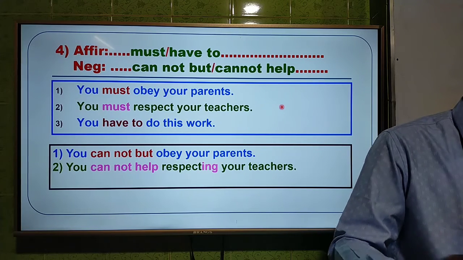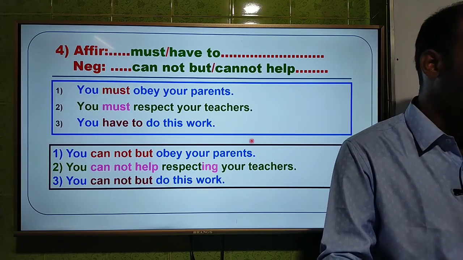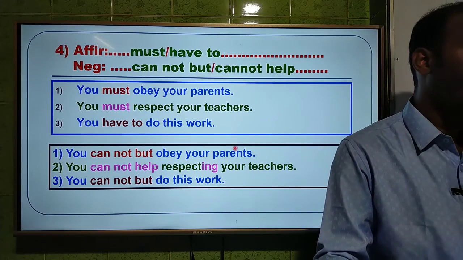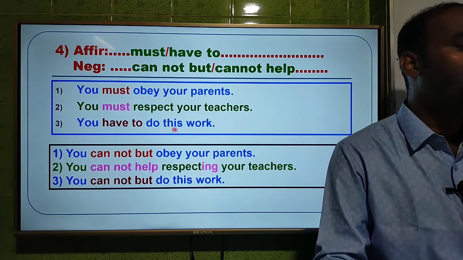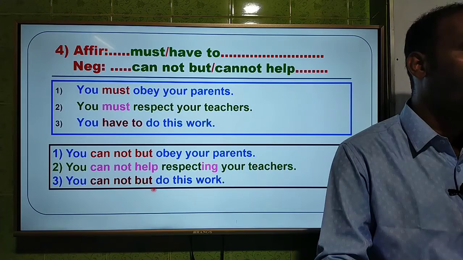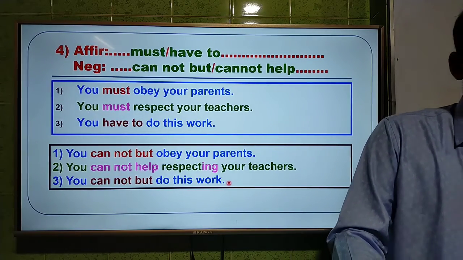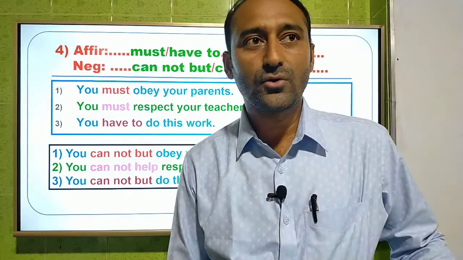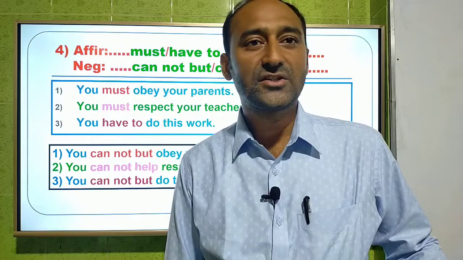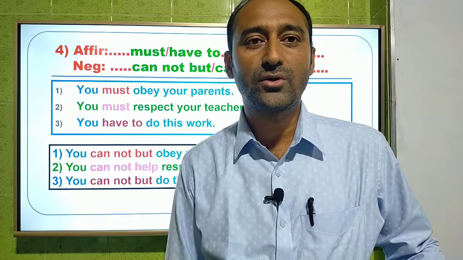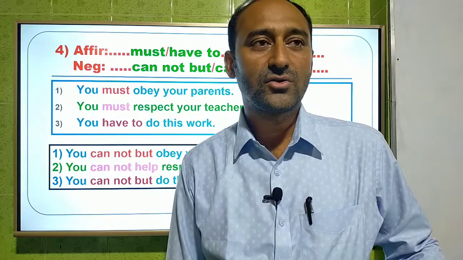Okay, look at the answer of the third one. Third one, you cannot but do this work. You have to do this work. The answer will be you cannot but do this work. Okay, dear students, this is the fourth one. And now I am going to the next rule. If you have any question, you can ask me and I am always ready to answer your question or to solve the problem.